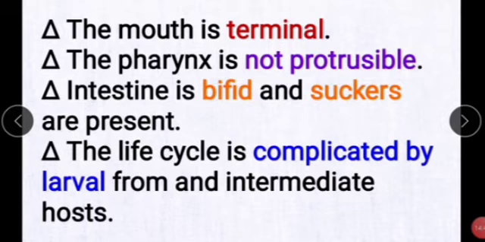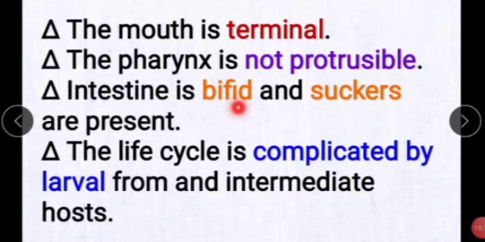Next, the mouth is terminal, located in the terminal portion, and the pharynx is not protrusible. Protrusible means capable of being extended. Next, intestine is bifid and suckers are present.